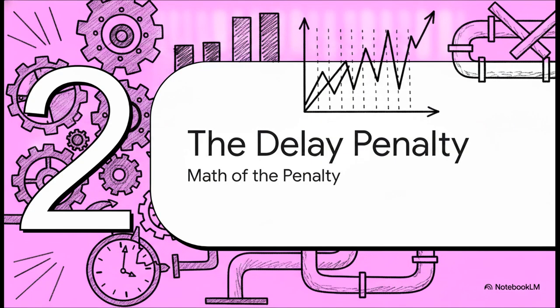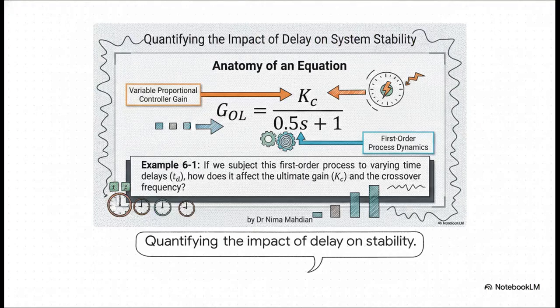Part 2, the delay penalty. Now that we've agitated the problem, let's pivot to the harsh mathematical and engineering consequences of this delay. Slide 4. Let's break down the exact mathematical anatomy of this open-loop equation shown right here. The top term represents our variable controller gain, while the bottom term represents our first-order process dynamics.